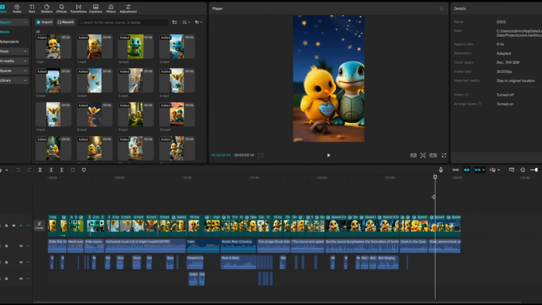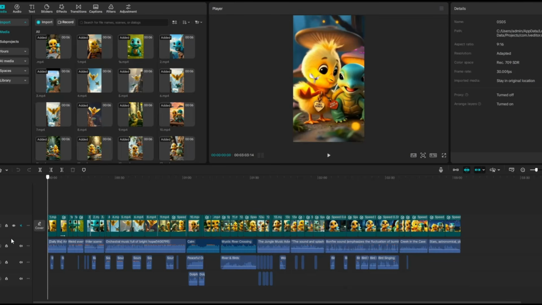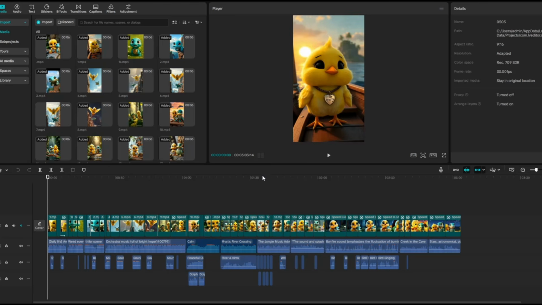And when you're done, review your project, make sure you're satisfied with the video, audio, and effects on the timeline. Play it back to check for any final adjustments.